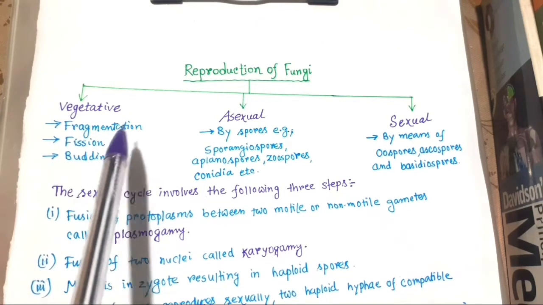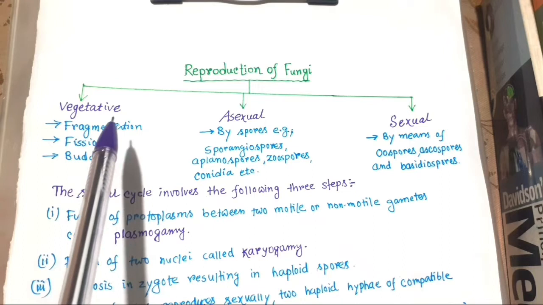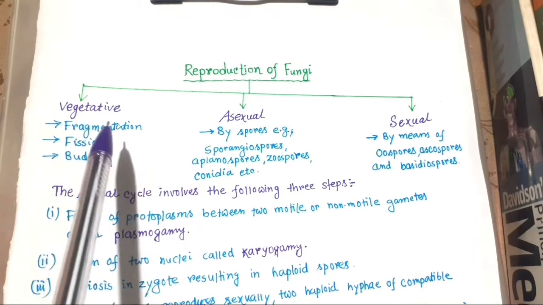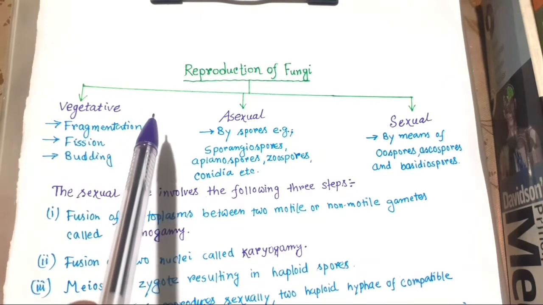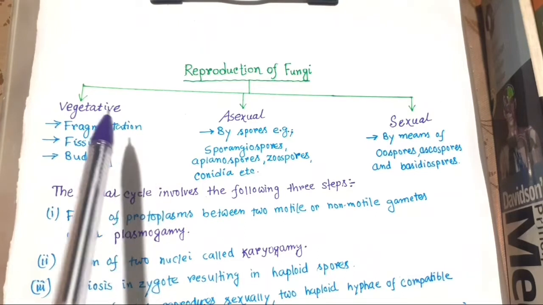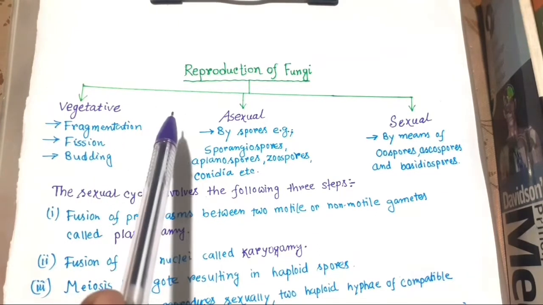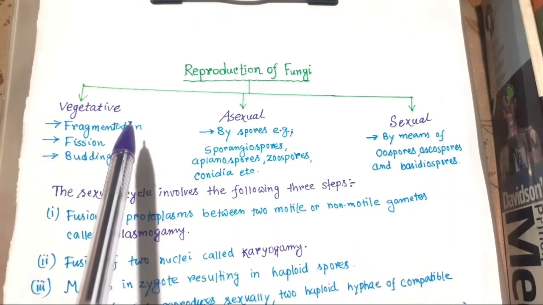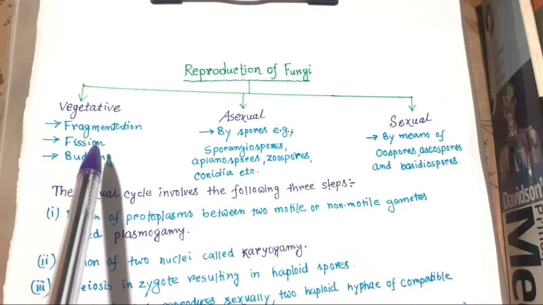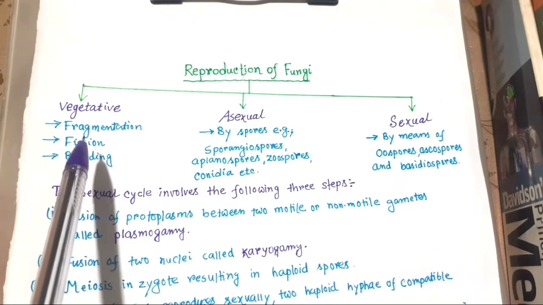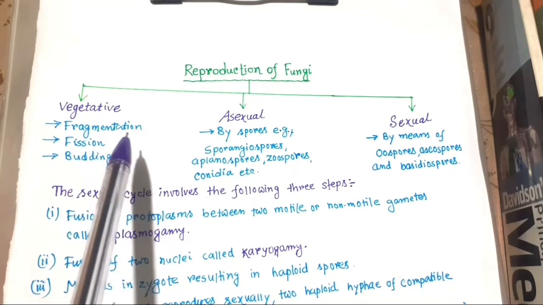By fragmentation, the organism divides into various fragments, and each fragment develops into a new individual. In fission, the unicellular organism divides into two daughter cells.